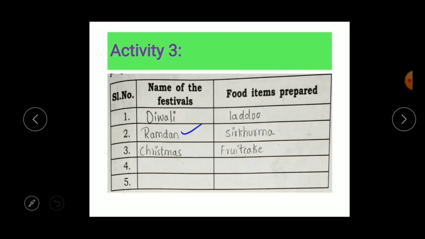The next one is Ramadan. In Ramadan, we usually prepare sirkruma. The specialty of Ramadan is sirkruma and biryani, etc. Next, at Christmas we usually prepare fruit cakes and Christmas pudding, etc. In the same way, you try to write two more names of festivals, and write down the food items prepared on those festivals. Okay, children?